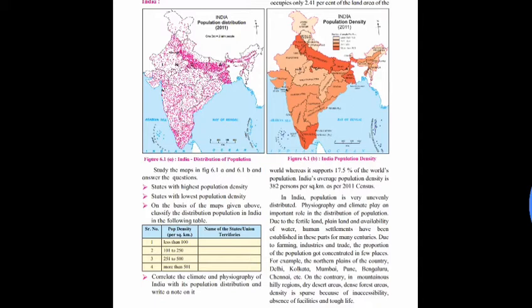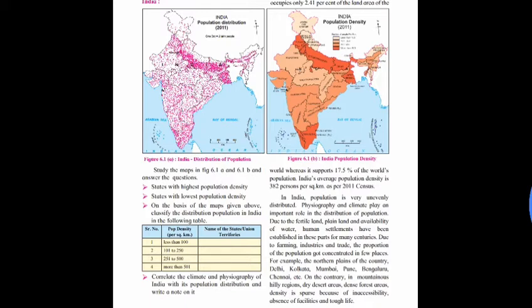Study the maps in figure 6.1a and 6.1b given on page number 38 of the textbook and answer the following questions. The questions are: name the states with highest population density. Your answer should be: the states with highest population density are Uttar Pradesh, Bihar, West Bengal, Kerala, Andhra Pradesh, etc.